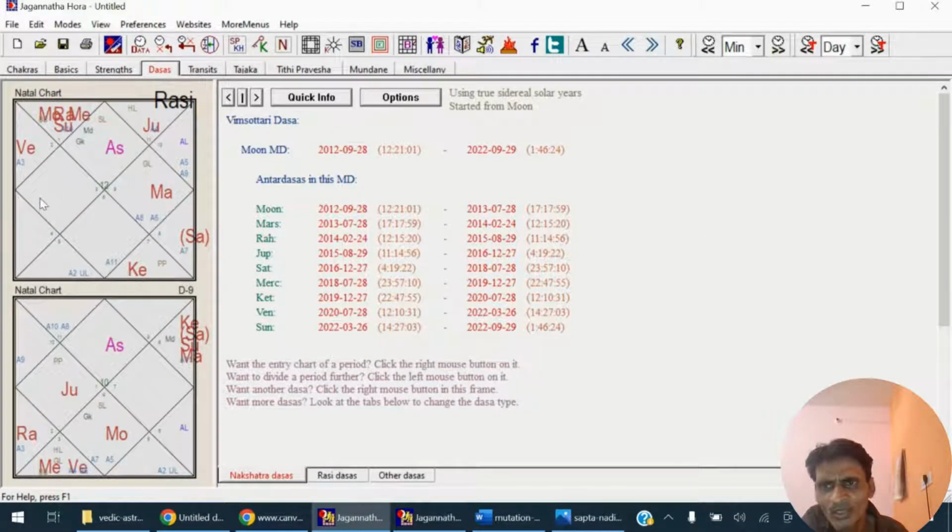This is his chart, and Jupiter was transiting here in the fourth house, so it was giving its fifth aspect to the ascendant lord Jupiter in the 12th house. So the transit of Jupiter was quite favorable for foreign travel, as it was aspecting the ascendant lord Jupiter placed in the 12th house.